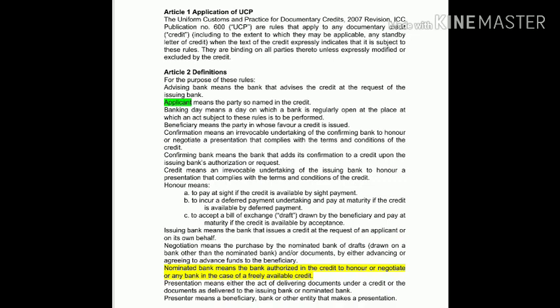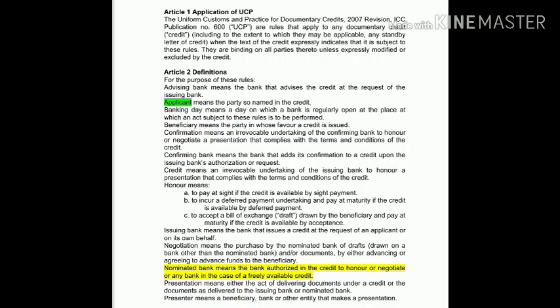Okay, so if these three words are used in the LC draft, then the beneficiary bank will make the payment to the beneficiary once it receives the payment from the issuing bank only. If it doesn't get payment from the issuing bank, then the beneficiary bank will not make the payment to the beneficiary. So that is all about honor.